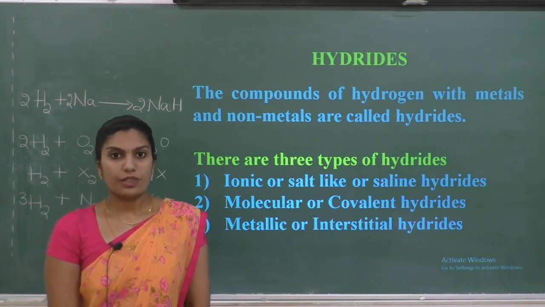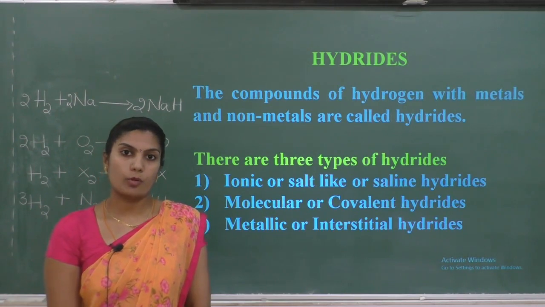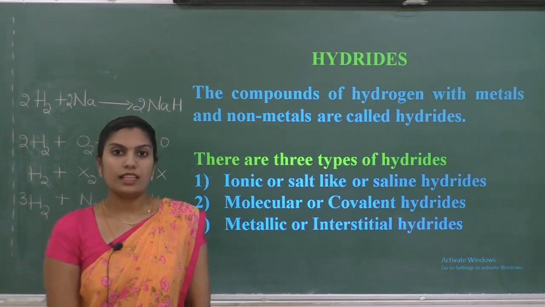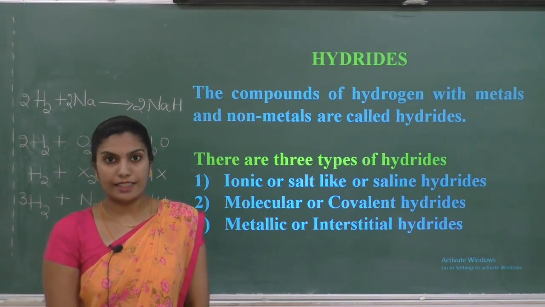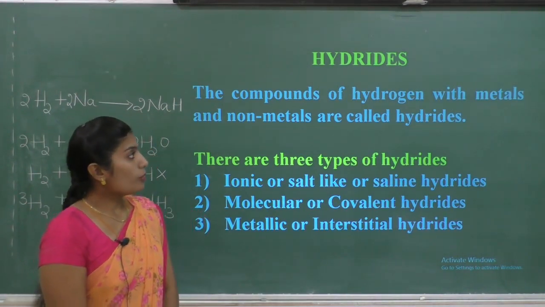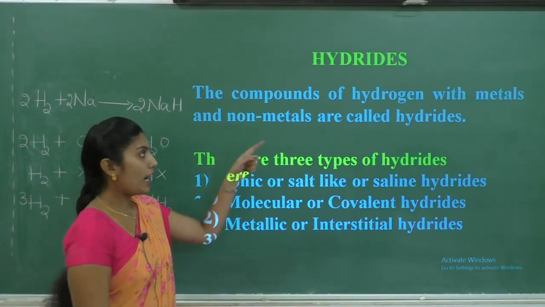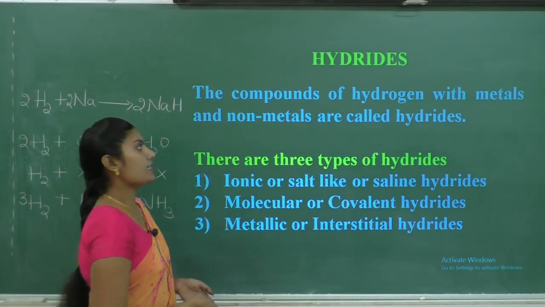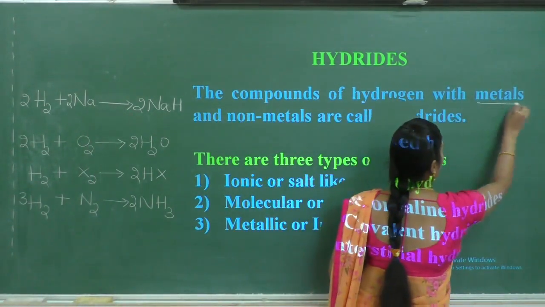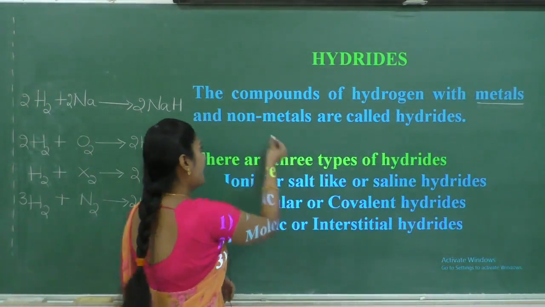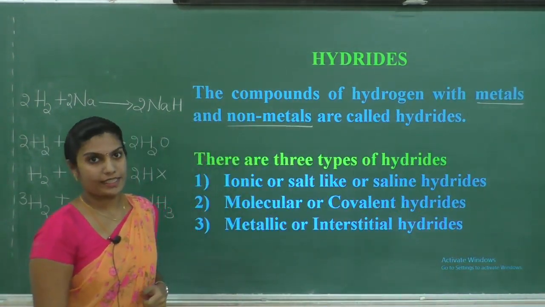In the last class, you have learnt about the preparation of hydrogen and the properties of hydrogen. In this class, we shall study what are hydrides. The compounds of hydrogen with metals and non-metals are called hydrides.